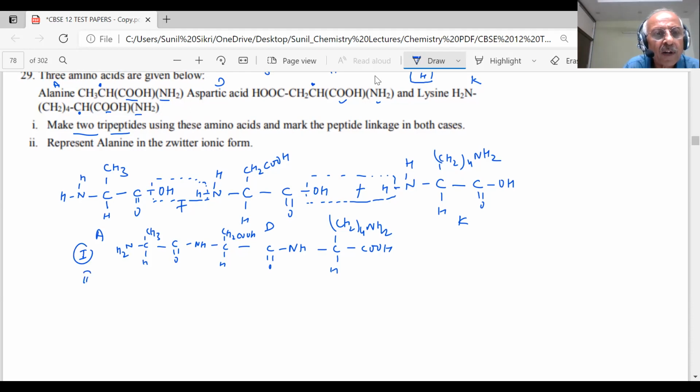For the two students, I am changing the sequence. What I am doing is taking the A, K, D sequence. That means I am taking this here and this other. Then what will happen? What will be the product? Can I write now? NH2,